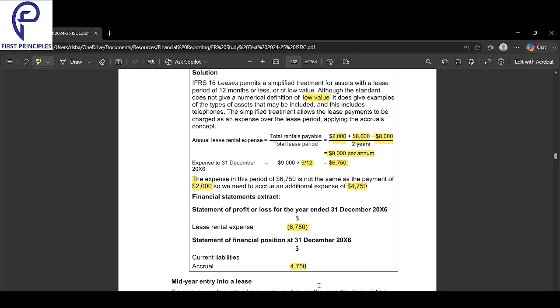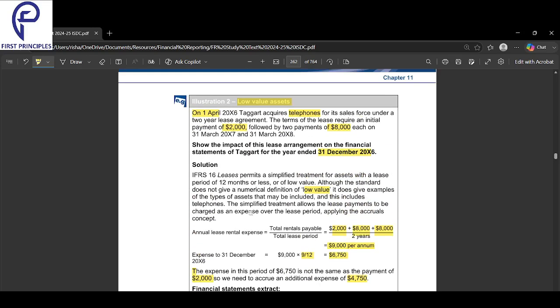Why am I only considering 9 months for a year? Because we acquired the asset only in April. The year starts from January to December, and I acquired only in April, so I would consider only from April. That expense started in April.